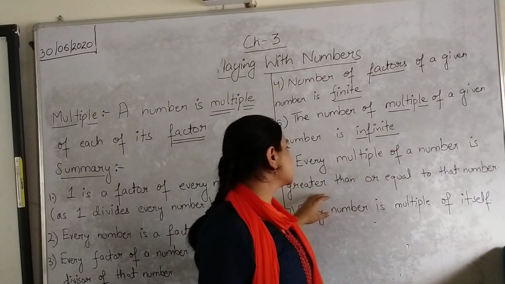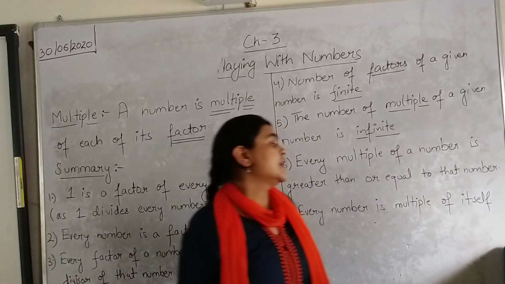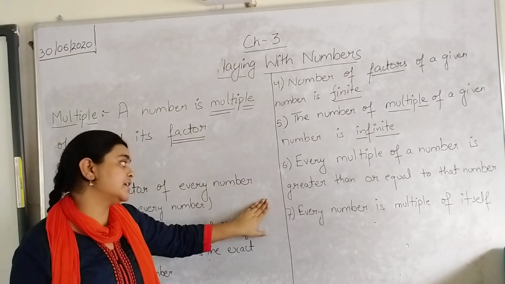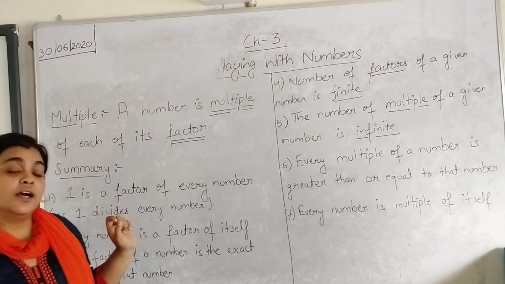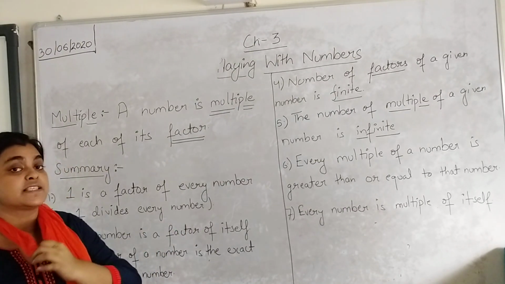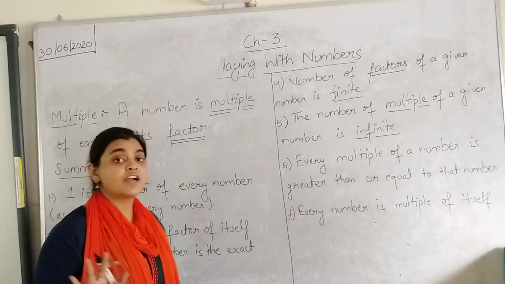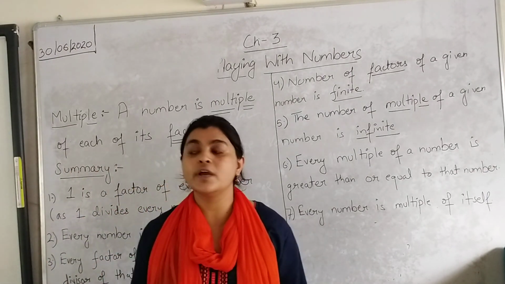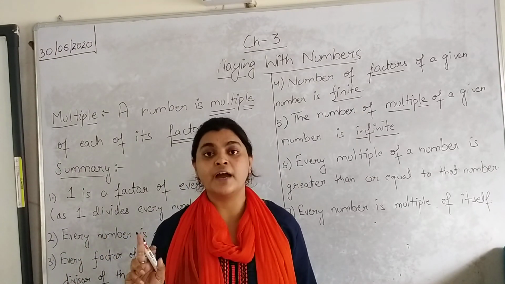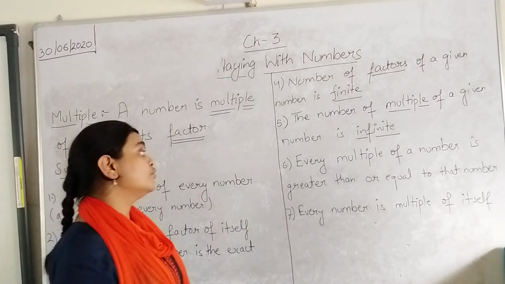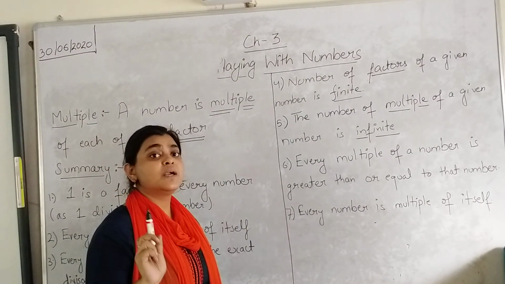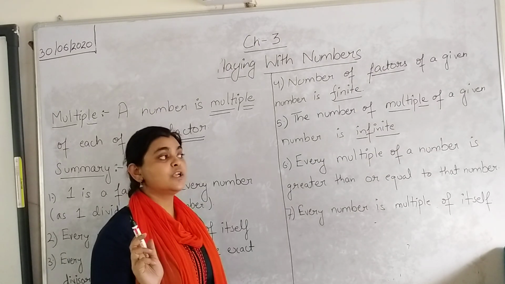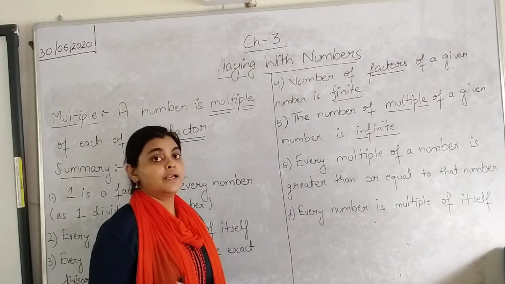Every multiple of a number is greater than or equal to that number. This point is exactly opposite of what we have learned about factors. In factors, what we have learned is that a factor of a number cannot exceed the number itself. If we are taking the factors of 12, we will see that we cannot exceed 12. But if you want to find the multiples of 12, the very first multiple of 12 will be 12 itself. The number will be a multiple of itself, and it will also be the smallest multiple of that particular number.